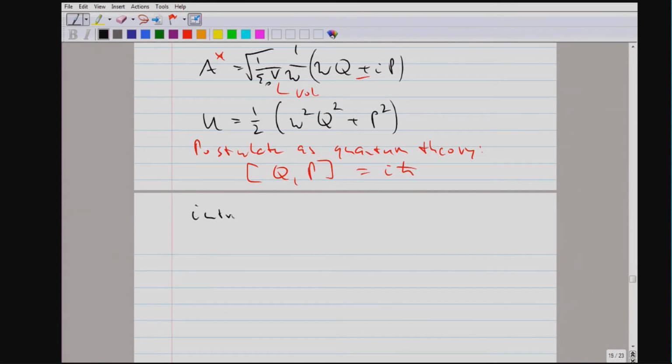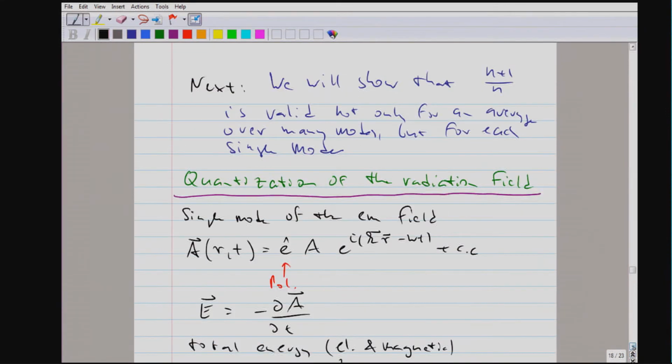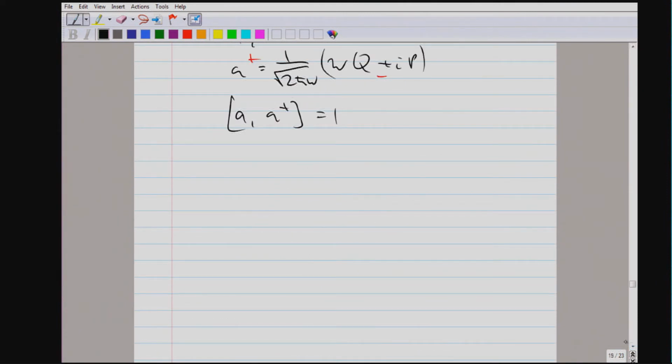So then, if you have the quantized harmonic oscillator, you immediately introduce creation and annihilation operators, which are linear superpositions of Q and P in the following form. And A dagger has a minus sign here. All the prefactors were cleverly set up in such a way that the commutator of A and A dagger is 1. And now we can do all the substitutions.